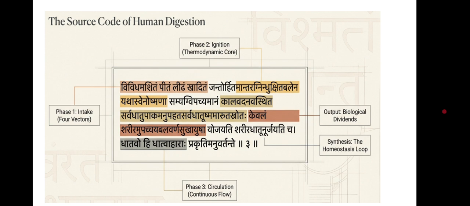This shloka, now let's decode the source of human digestion. Phase 1, intake of food vectors. There are four vectors: Ashita, Pita, Lidha, Khadita. These are the four factors. And Jantrahitam Agni Sandukshitam Balena. This is the second phase, the action of the food.